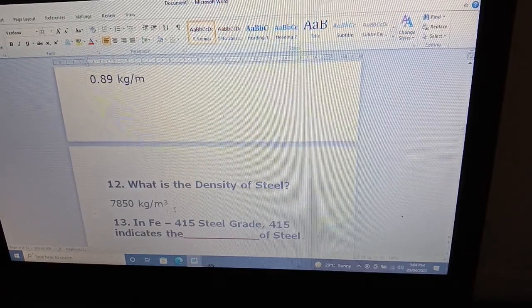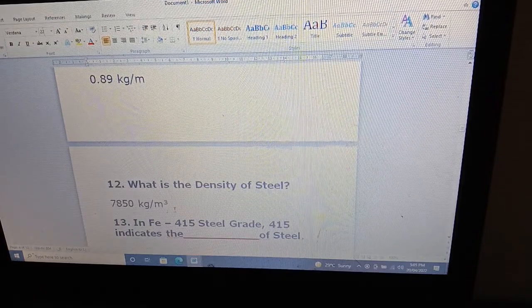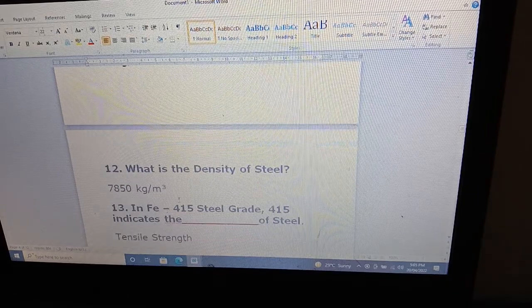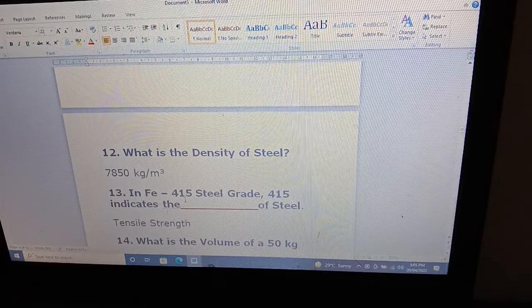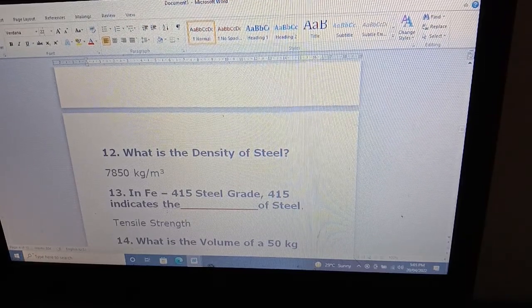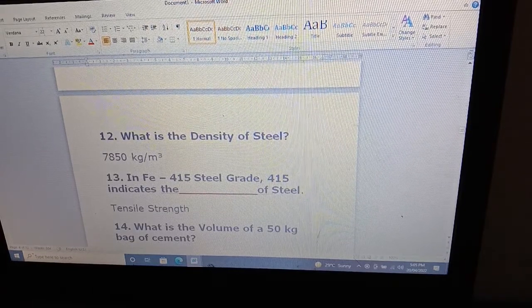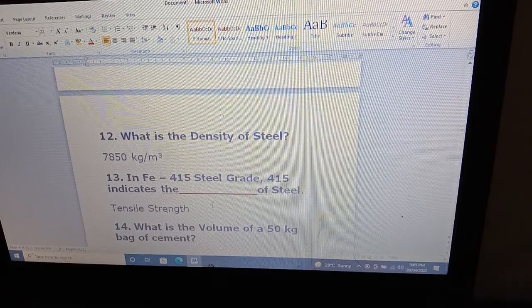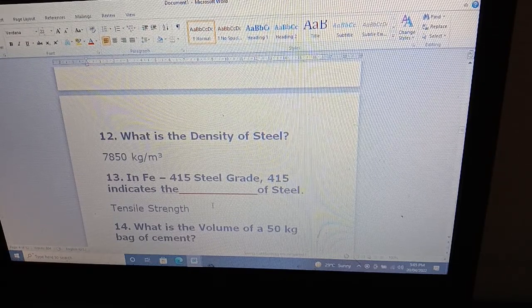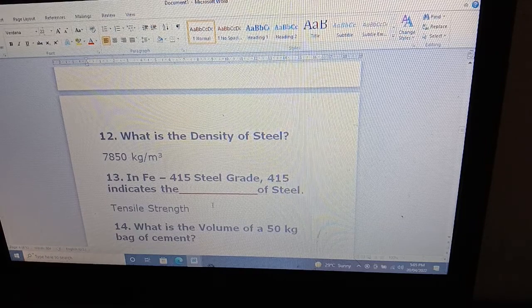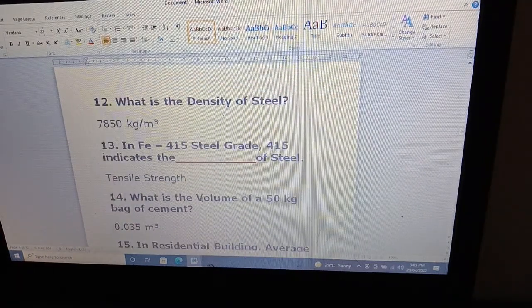7,850 kg per meter cube. If you do not know the density of material, then you cannot calculate the quantity of materials. Question number 13. In Fe 415 steel grade, it indicates the tensile strength. If you see 415 or 500 written on the steel bar, then it shows tensile strength.